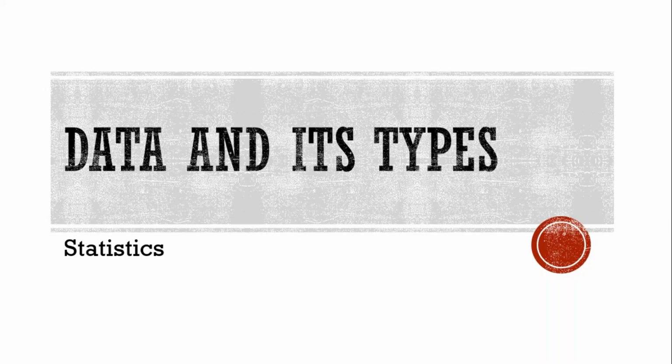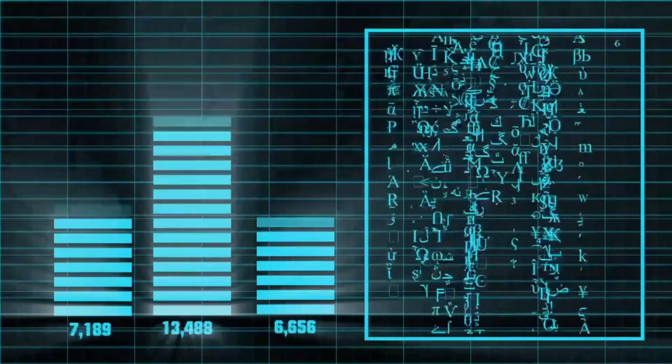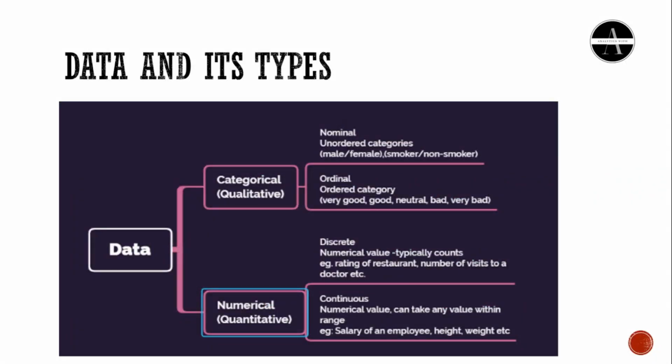Now we are going to see data and its types. Data are the actual pieces of information that you collect for your study. Data types are a very important concept because statistical methods can only be used with certain data types. You have to analyze continuous data differently than categorical data. Otherwise, it would result in a wrong analysis. Most data fall into two main groups. First is numerical and second is categorical.